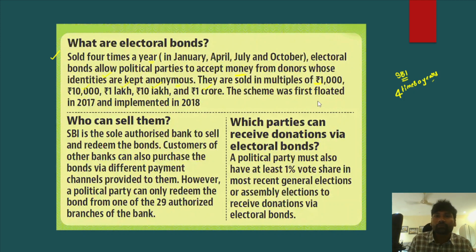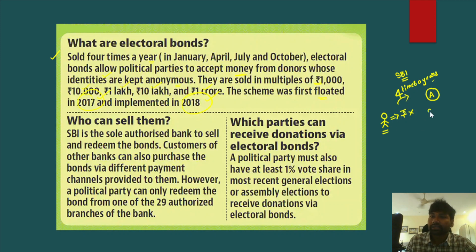The scheme was first floated in 2017 and it started being implemented in 2018. For example, imagine an individual who is running a company, or an individual himself, who wants to contribute some amount of money, X, to a political party called A. He cannot directly pay the money to the political party.